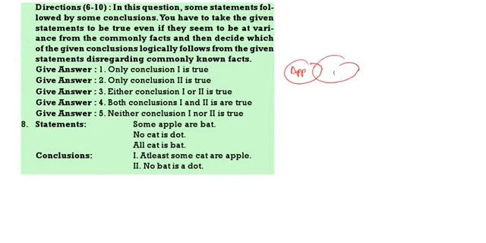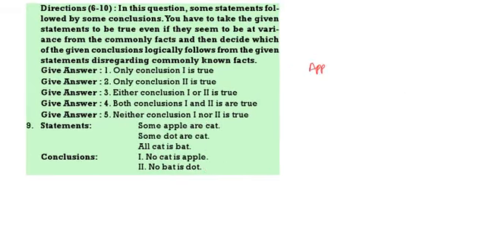Next, some apple or bat. All cat is bat. No cat is dot. At least some cat or apple, it does not follow. No bat is a dot, that also does not follow. So neither one, nor two. Next.